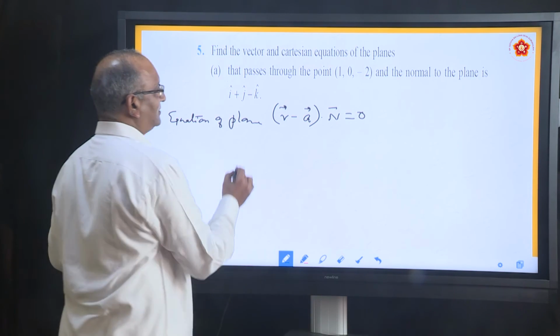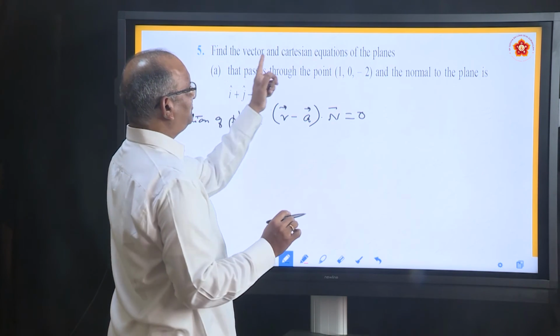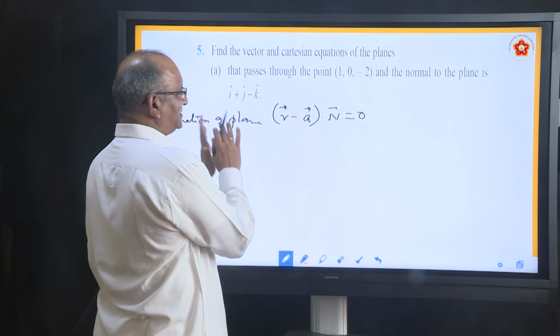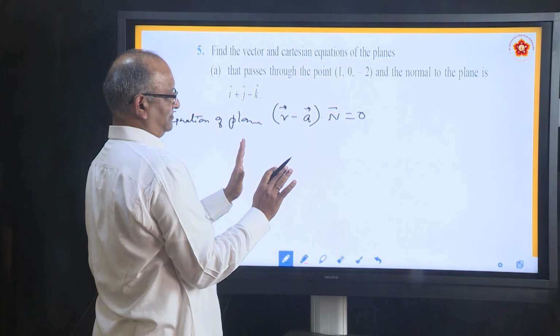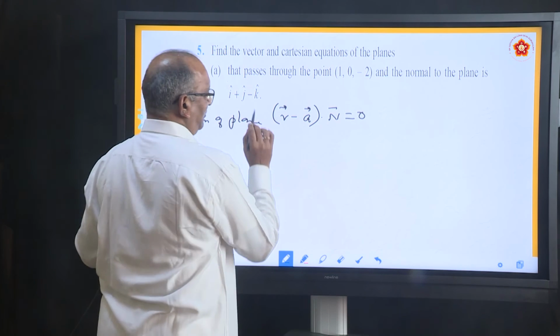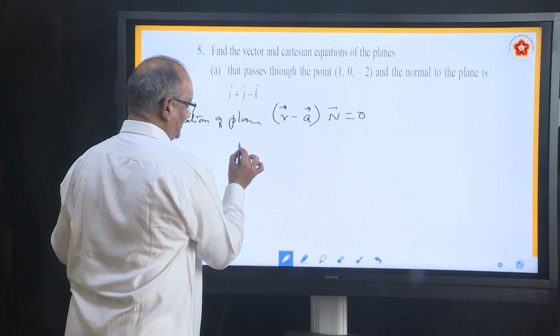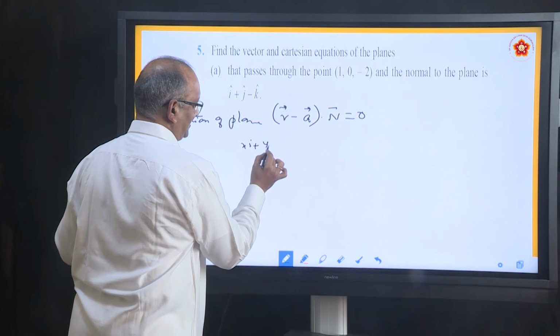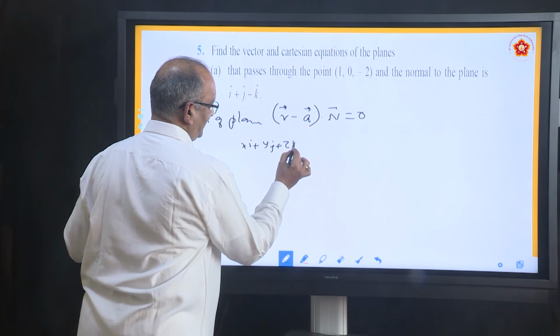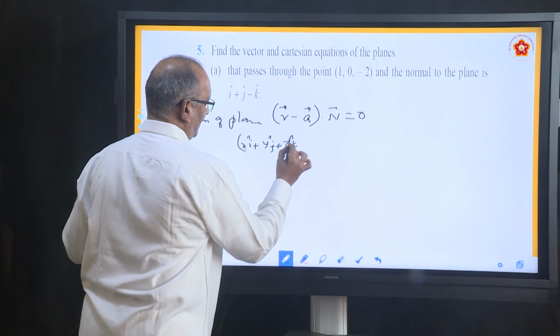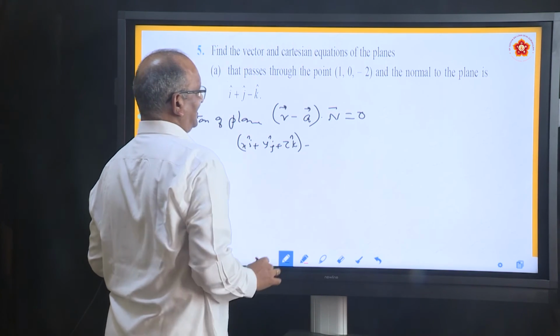So, how do you write it? He asked to find both, the Cartesian equation as well as the vector equation. So for the vector equation, we can write this as it is, that is xi plus yj plus zk, minus what is vector a?